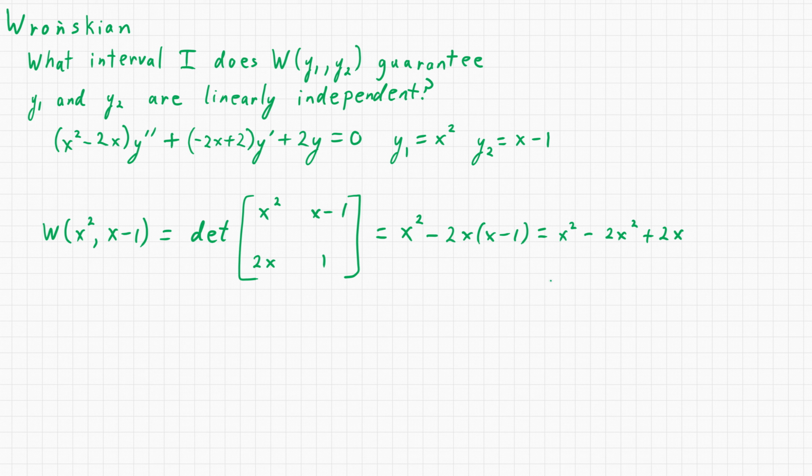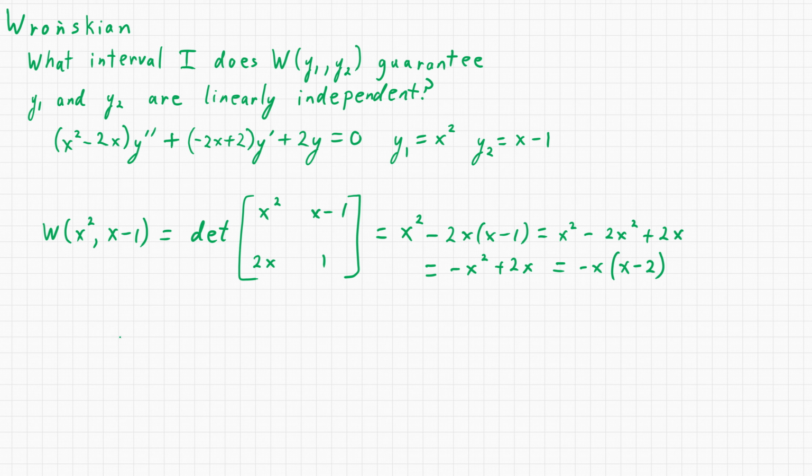Okay, well that ends up equaling negative x squared plus 2x. Which if I factor, it's negative x times x plus 2, it looks like. No, x minus 2. Yeah, that looks right. So this one actually does have some zeros, but they're isolated zeros.